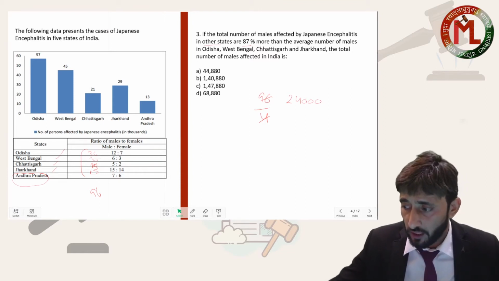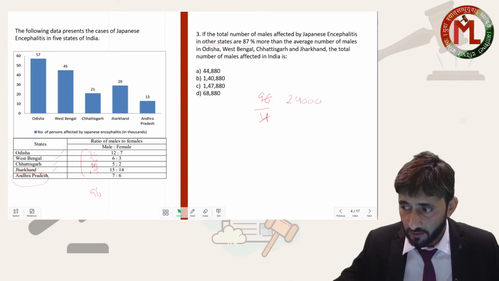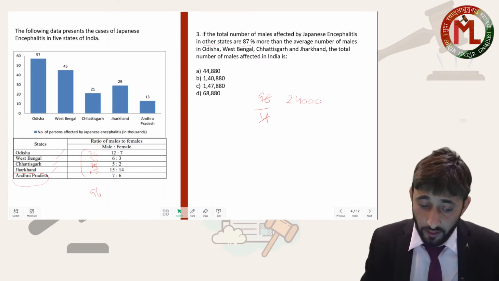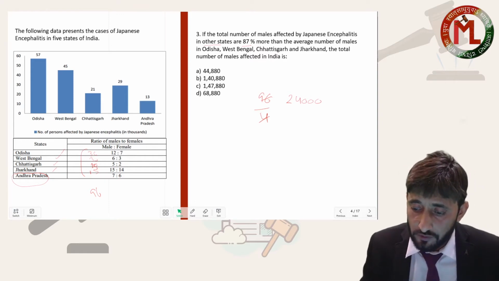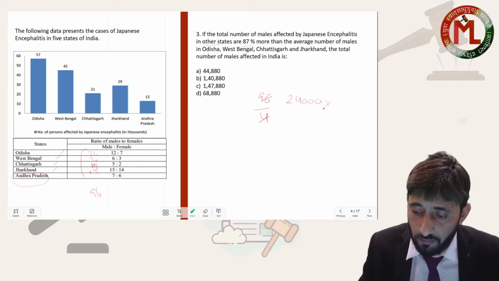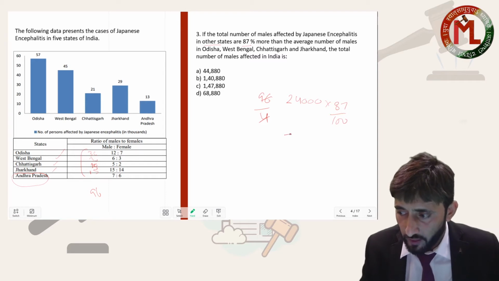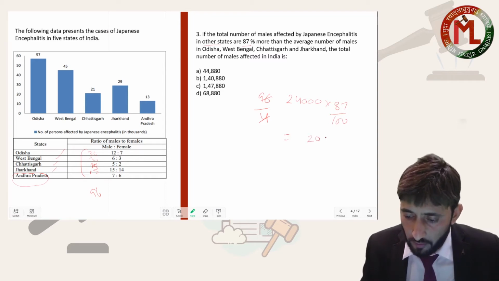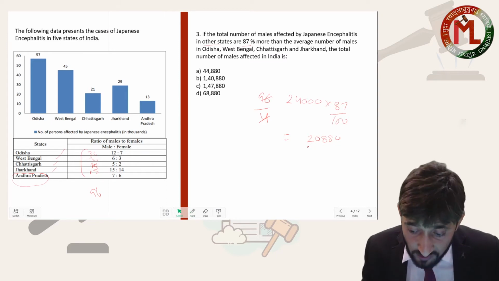And what about the other states? The other states data was 87% more than this. So first of all let me check what will be 87% of this number. 87% of 24,000. If you calculate it, okay beta. So now this much is extra.